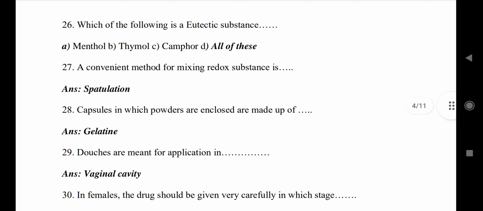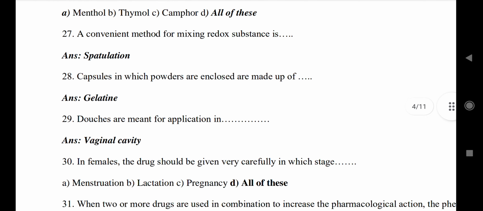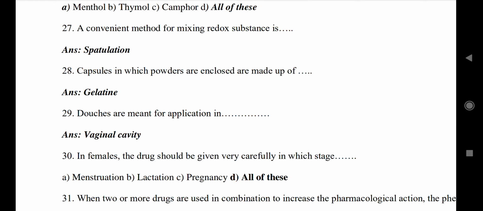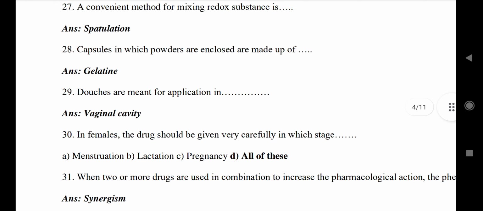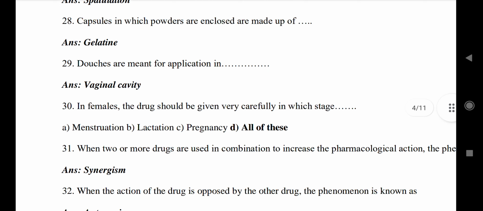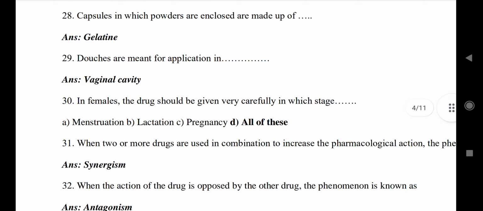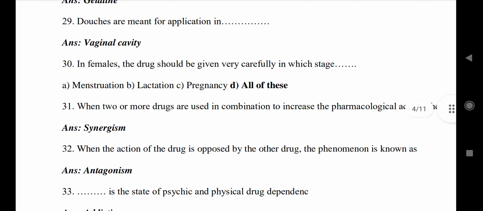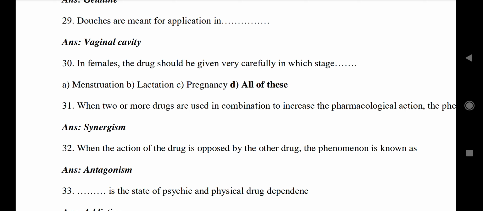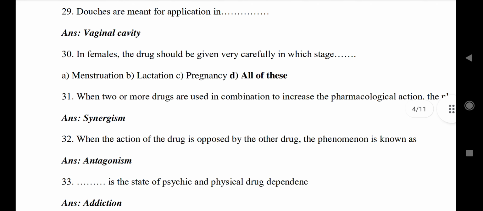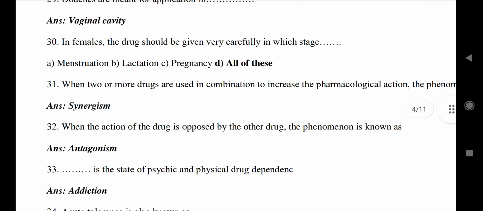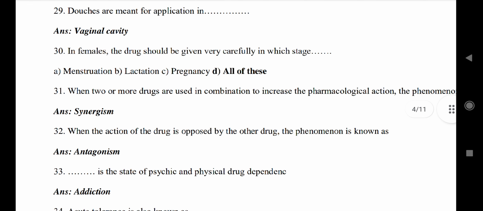Capsules in which powders are enclosed are made up of gelatin. Douches are meant for application in the vaginal cavity. In females, the drug should be given very carefully in which stages? Menstruation, lactation, pregnancy. All of these are the correct answer. When two or more drugs are used in combination to increase the pharmacological action, the phenomenon is known as synergism.